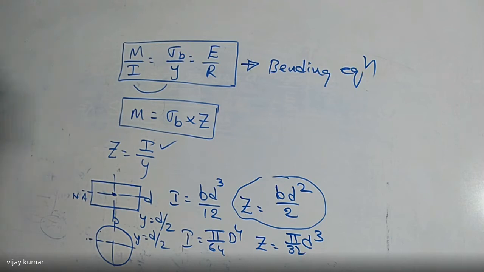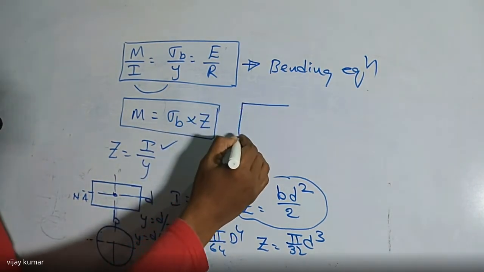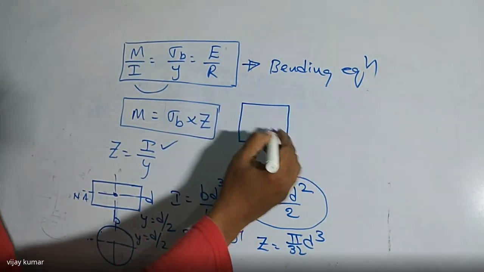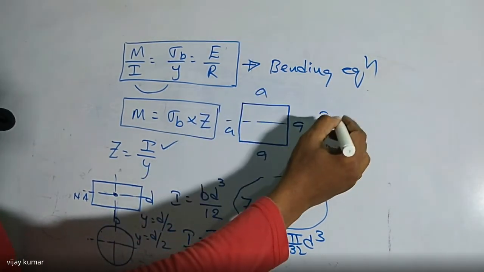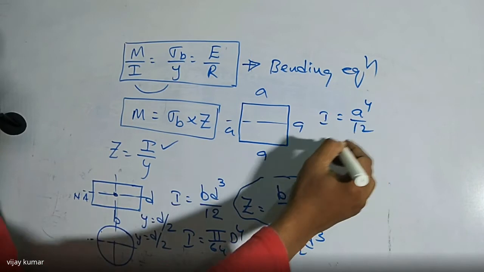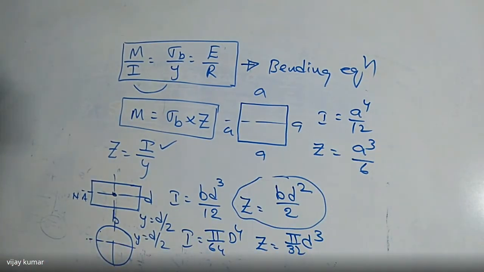So this is for the rectangle and this is for the circle. In the case of a square, all sides are the same, and I is always equal to a power 4 by 12 and Z is always equal to a power 3 by 6. This is the way of calculating the moment of inertia and the section modulus of different cross sections.